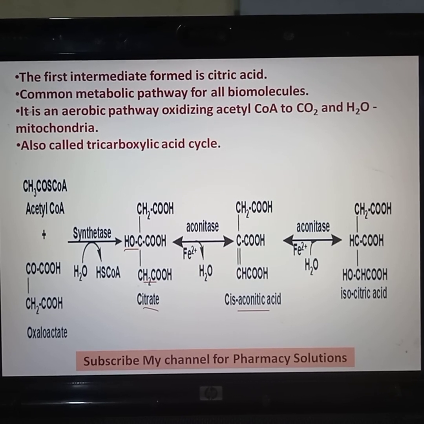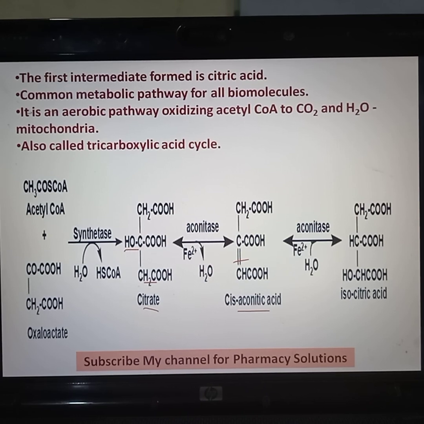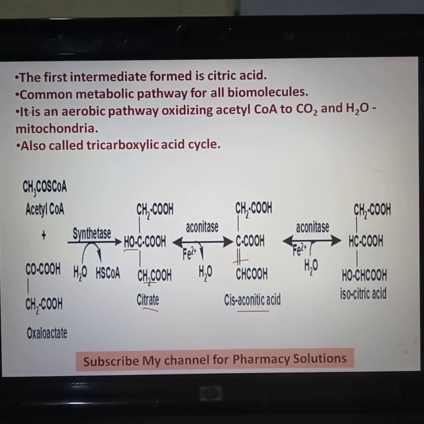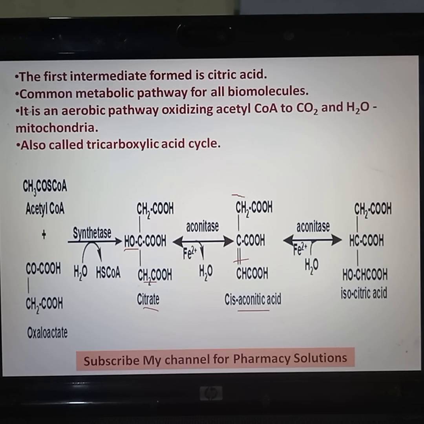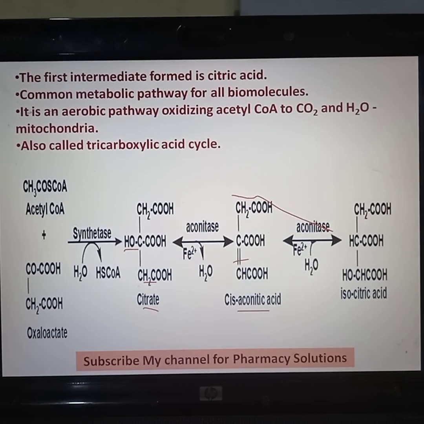So this is the formation of the double bond here. That will form cis-aconitic acid. CH2OH is as it is.